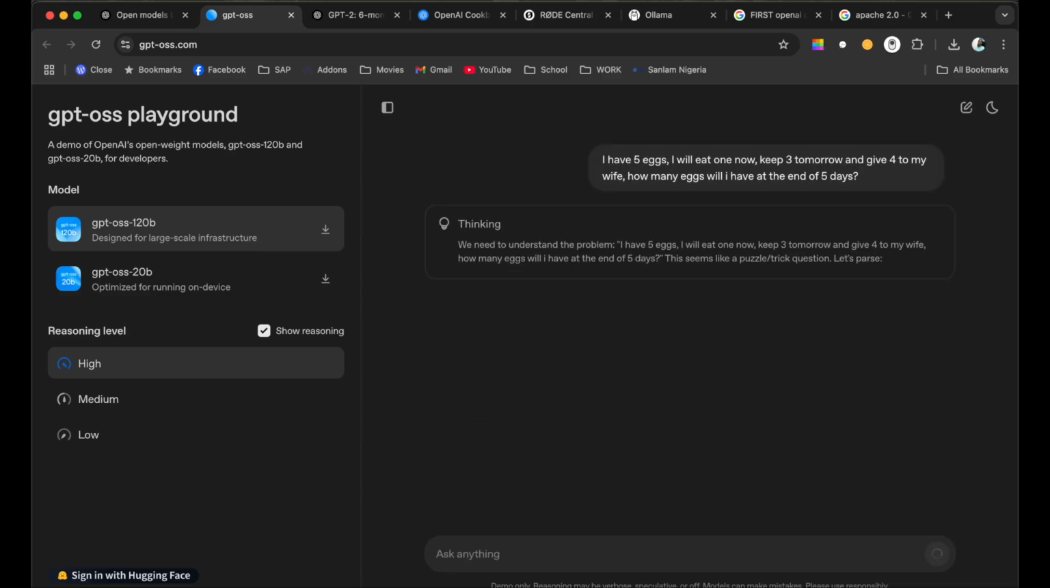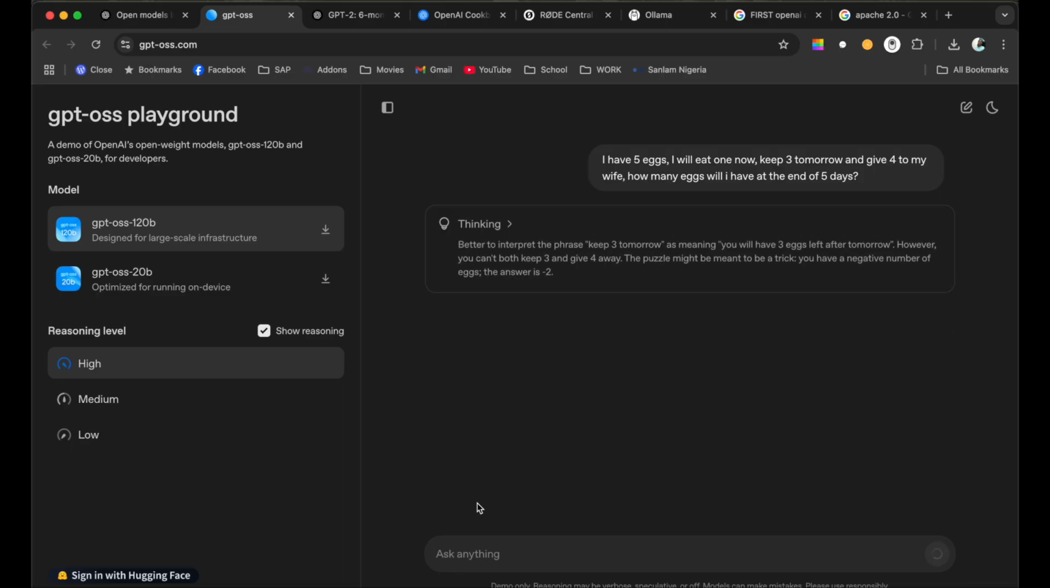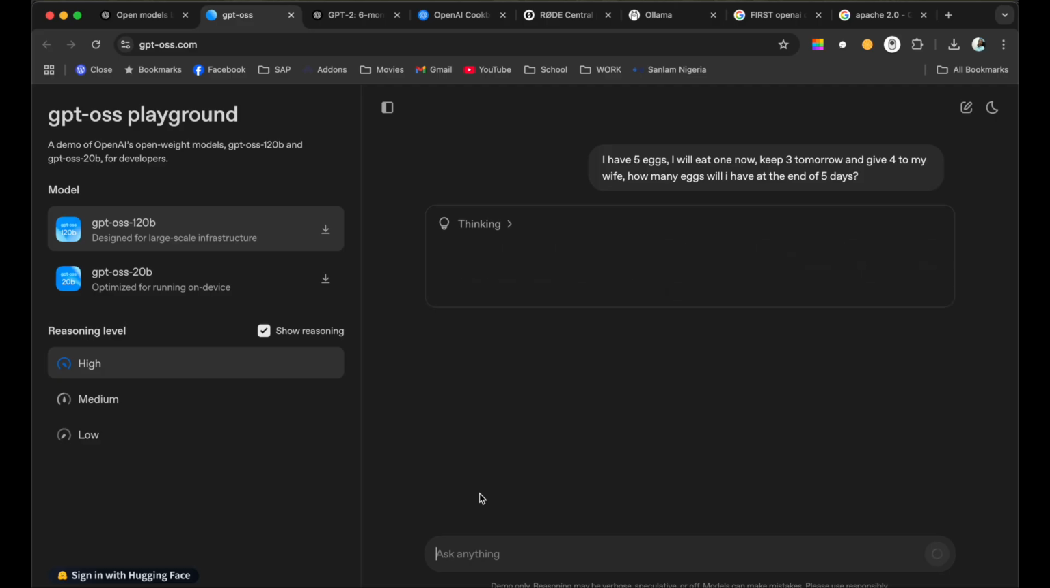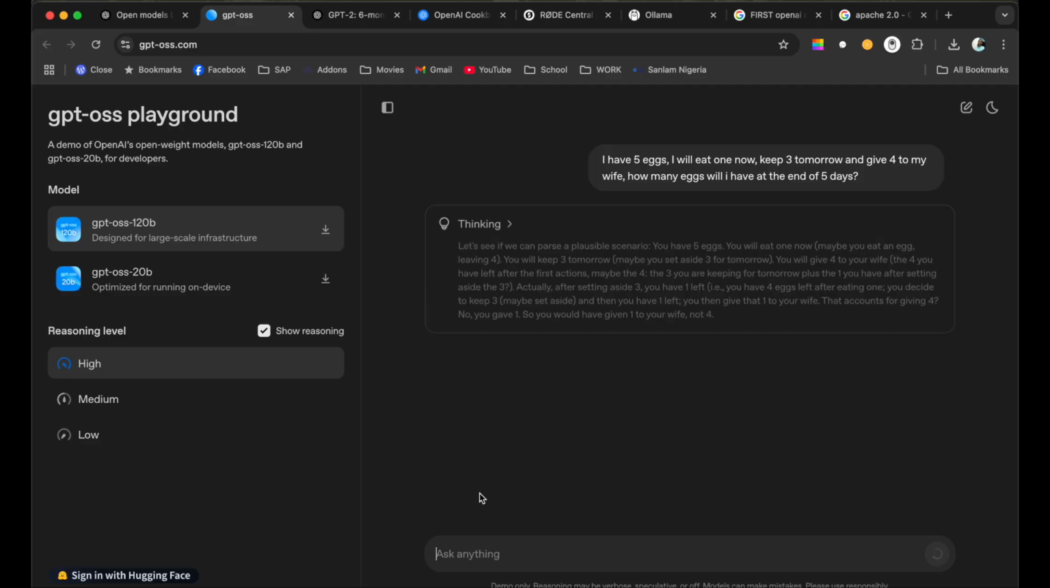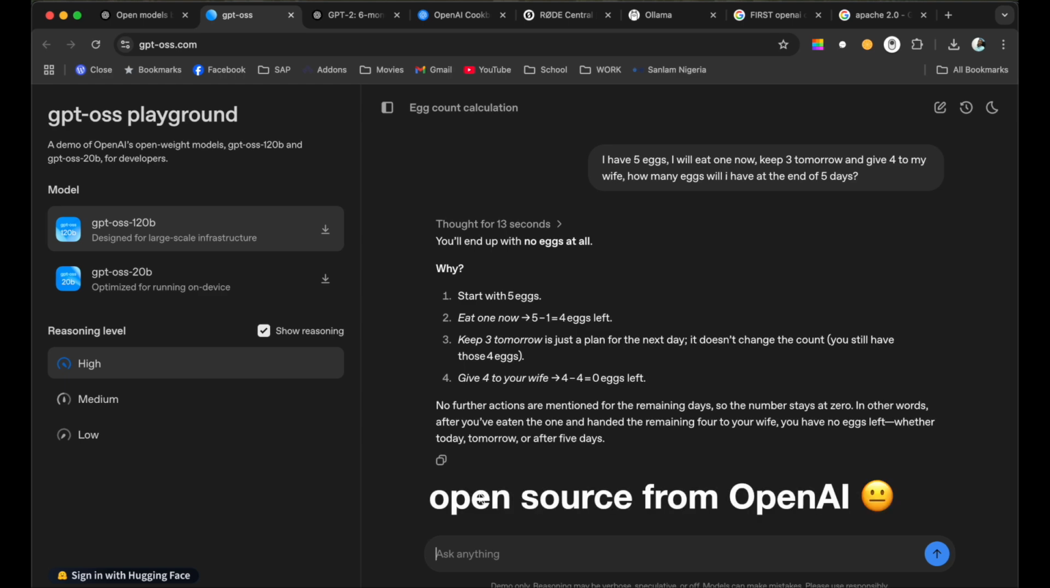So it's thinking, and we can see the thinking tokens, guys. Beautiful stuff. This is something that you don't get with the closed models from OpenAI. That's very funny. The name is OpenAI, but they have closed source models. Finally, we have something that truly lives up to the name. Open source from OpenAI. Beautiful.